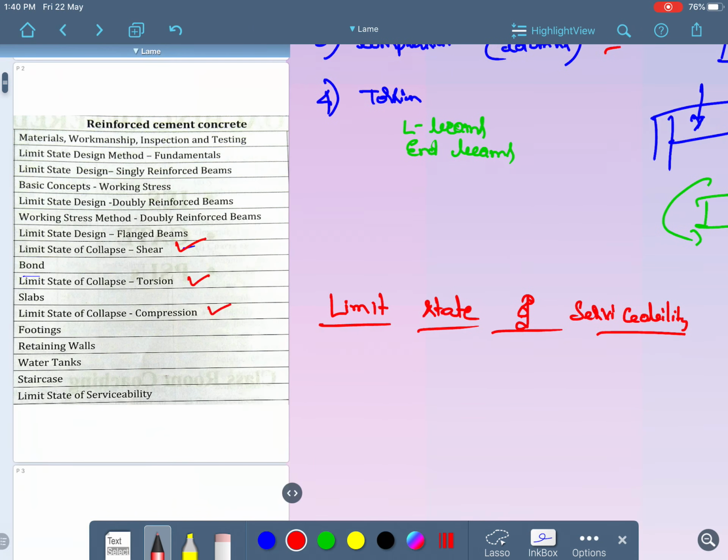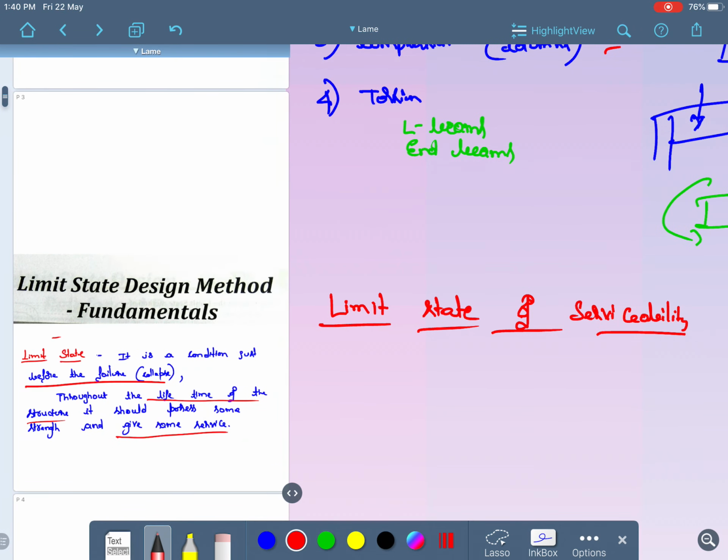See, before that there are 2 things. One is the limit state method and the other one is the working stress method. The difference between these 2 methods, I am going to upload in the next lecture series. Don't get confused, but let us follow the limit state method, because this is the updated method, and it is used everywhere. Normally in competitive examinations they are going to ask questions on the limit state method.